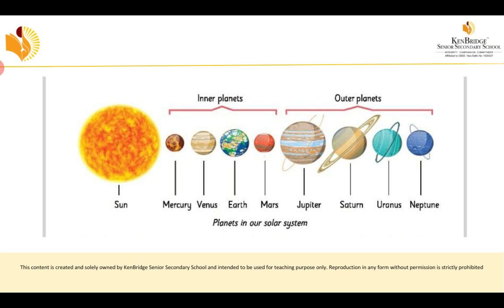So 4 planets are inner planets, 4 planets are outer planets. Outer planets have rings and no planets emit light of their own. Stars, planets and satellites make up the larger components in space. So we have learned so far about the solar system, the universe, what the inner planets and outer planets are, and what stars are. We will continue in the next class. Thank you.